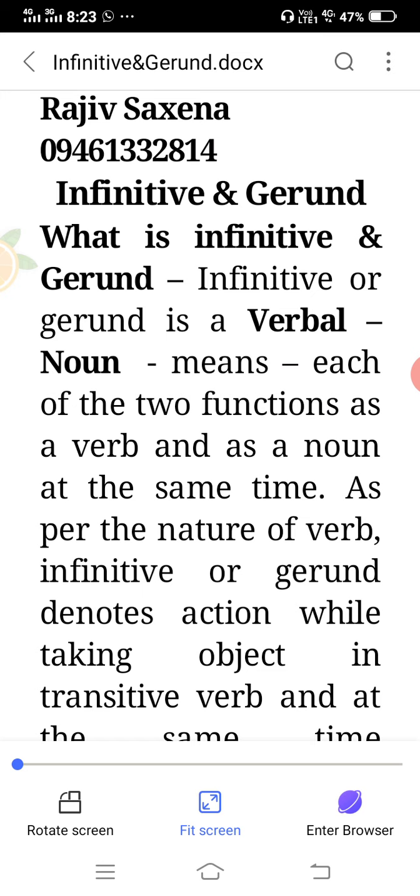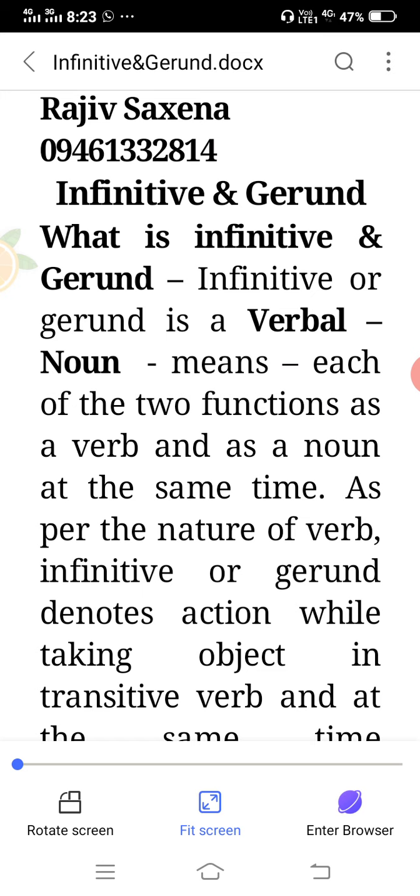As far as gerund and infinitive are concerned, it is different from the participles that we have earlier studied, right? See, what is infinitive and gerund? Infinitive or gerund is a verbal noun.